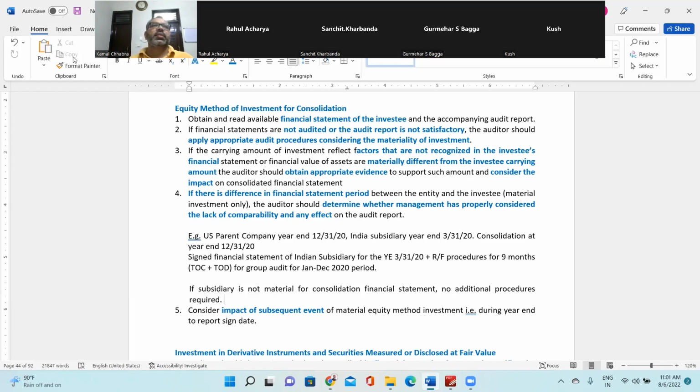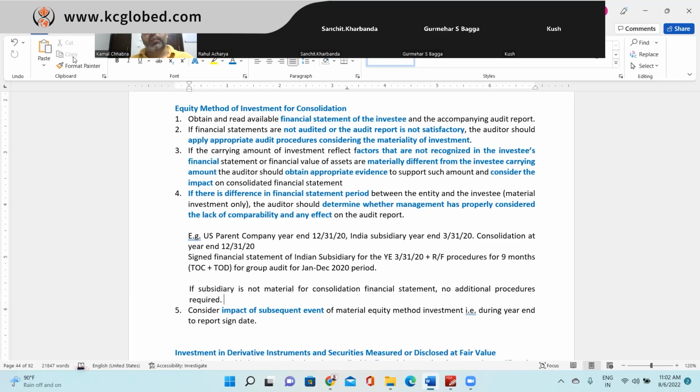There might be a case where, let's say, you already have some litigation going on and the result of the litigation comes out in January, before the signing of the financial statement. It may be in your favor or against you. Accordingly, you need to consider the impact of that. So that is called a subsequent event which has a material impact on the current year financial statement. In that scenario, you need to consider the impact of the same, right?